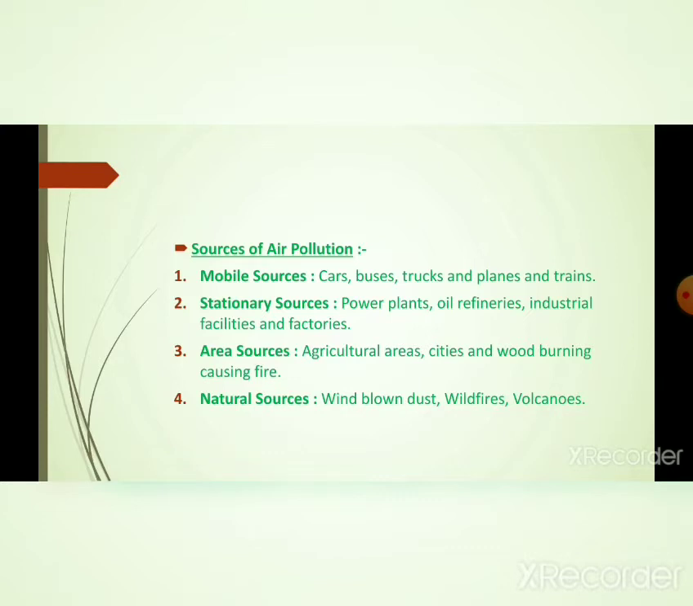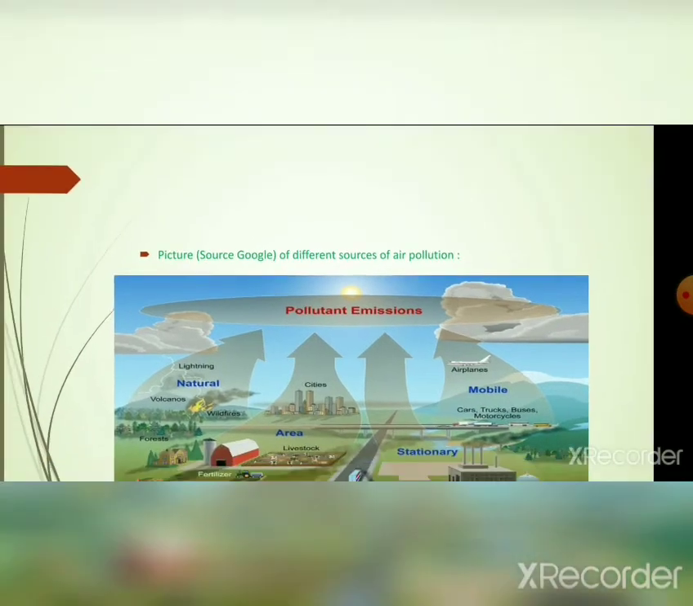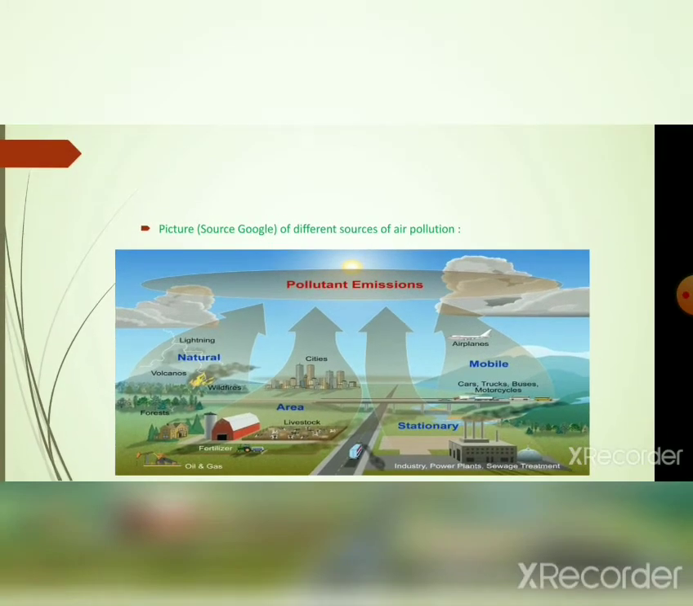Volcanoes also eject a huge amount of hazardous gases from their mouth, which get contaminated into the air and cause air pollution. Now I pasted a picture taken from Google showing how the different sources contribute to create air pollution. Now I am zooming in on it. Now you see here, this is stationary, this is mobile.